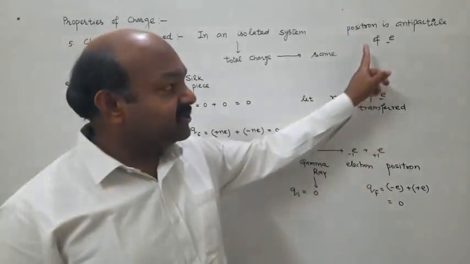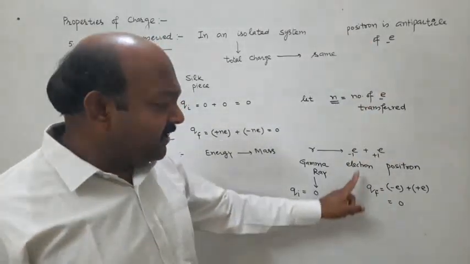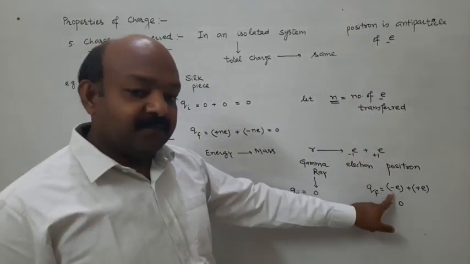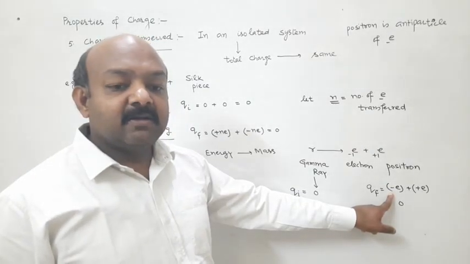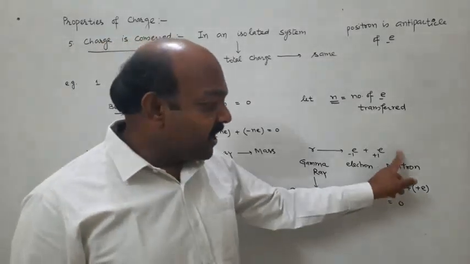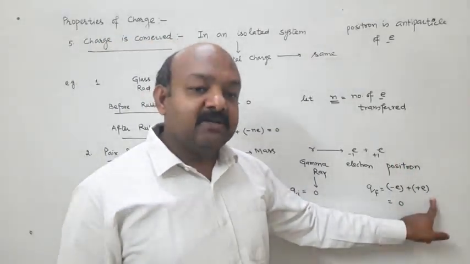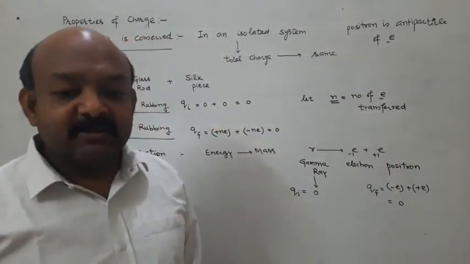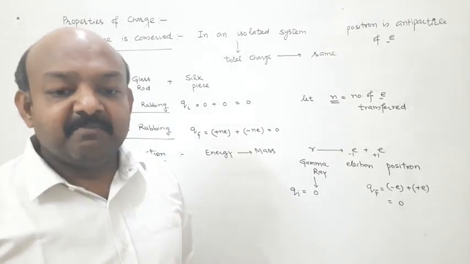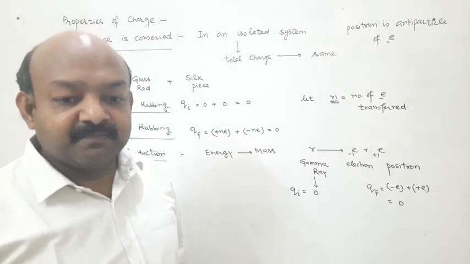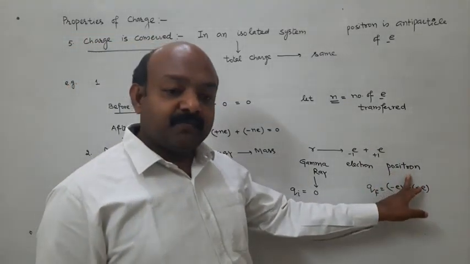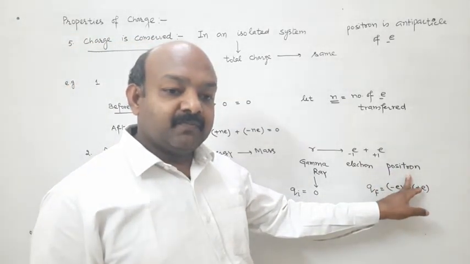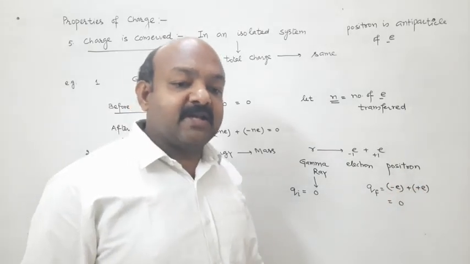It is charge. Charge on an electron is minus e, minus 1.6 10 to the power minus 19 coulomb. Charge on a positron is plus e, plus 1.6 10 to the power minus 19 coulomb. So only charge is different for these two. Rest all properties are the same.